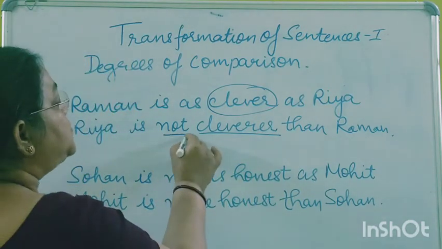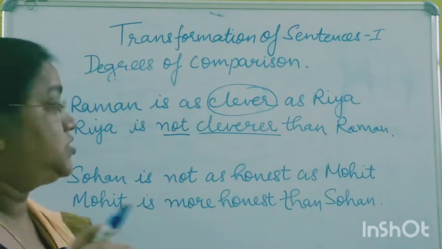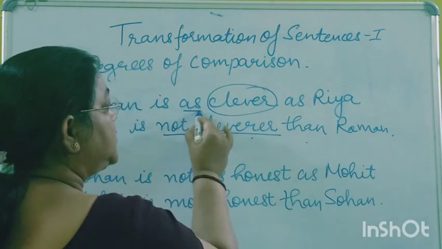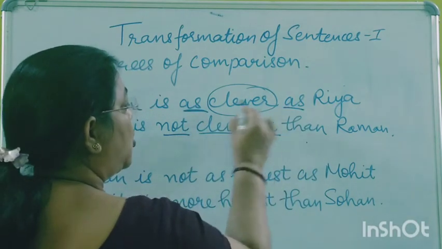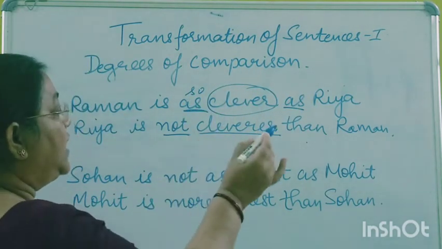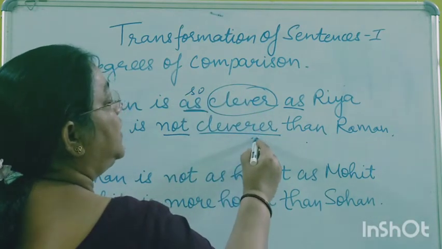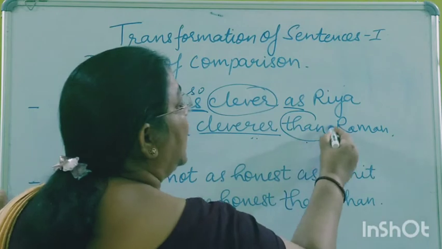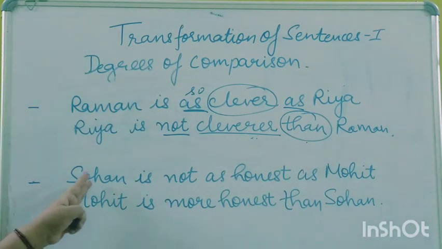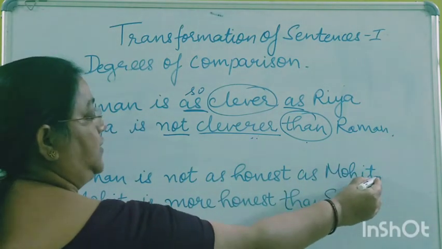So "not" has been added so that the meaning of the sentence does not change. In positive degree we have "as" or "so as", and the comparative degree is always followed by "than". Now the second example is: Sohan is not as honest as Mohit.